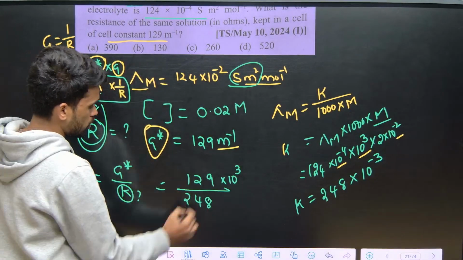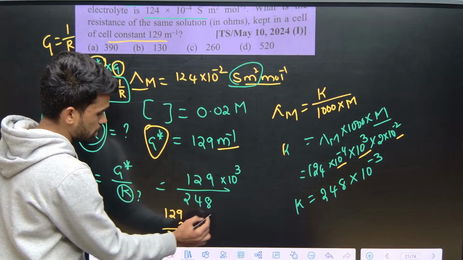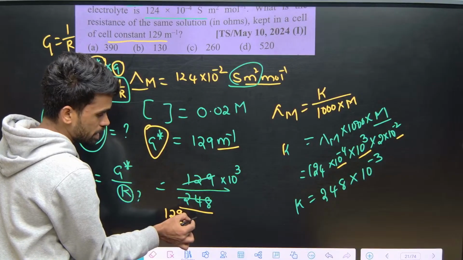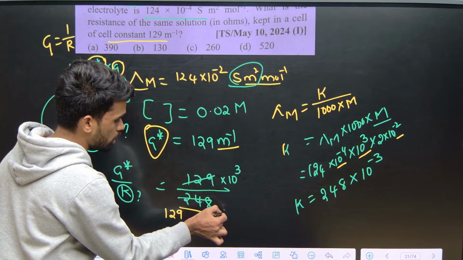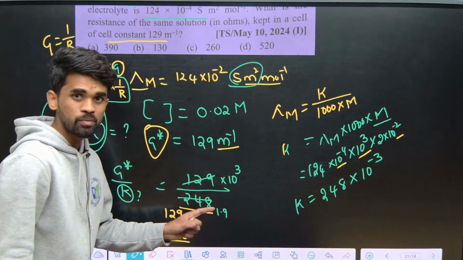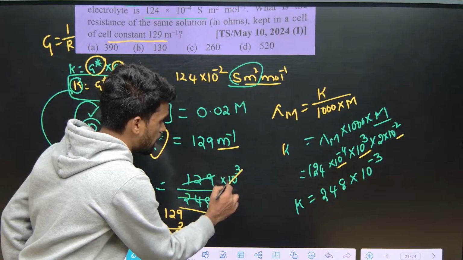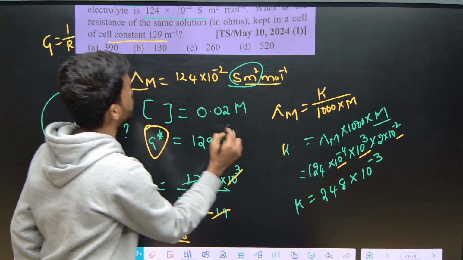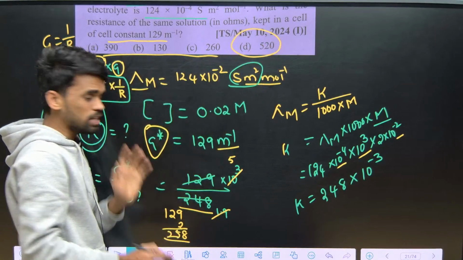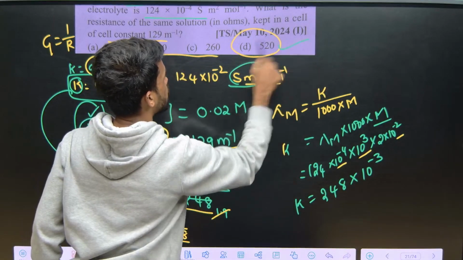Okay, see, 129 twos are 258, but here we got only 248. So this will be almost 2 but lesser than 2, around 1.9. So 1000 by 1.9: if it were 1000 by 2 it would be 500, but it is lesser than 2 now, so you will get around 500 plus. Here we have only option D, 520, so that will be your answer. So 1.9 gives around 520. Option D is your answer for the question.